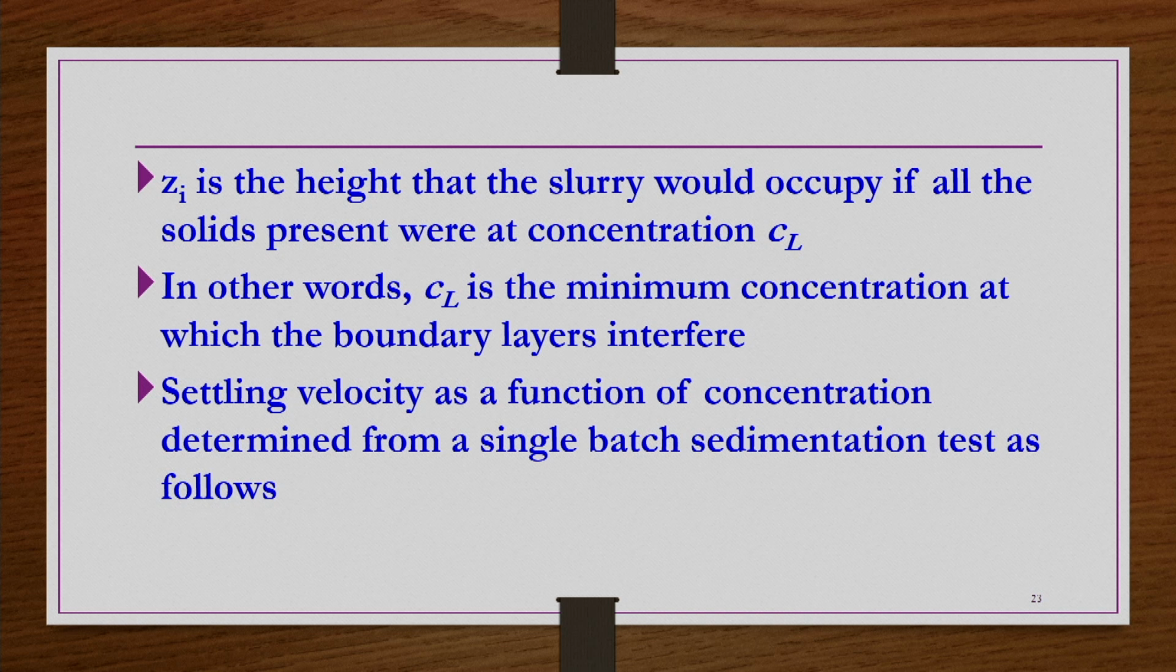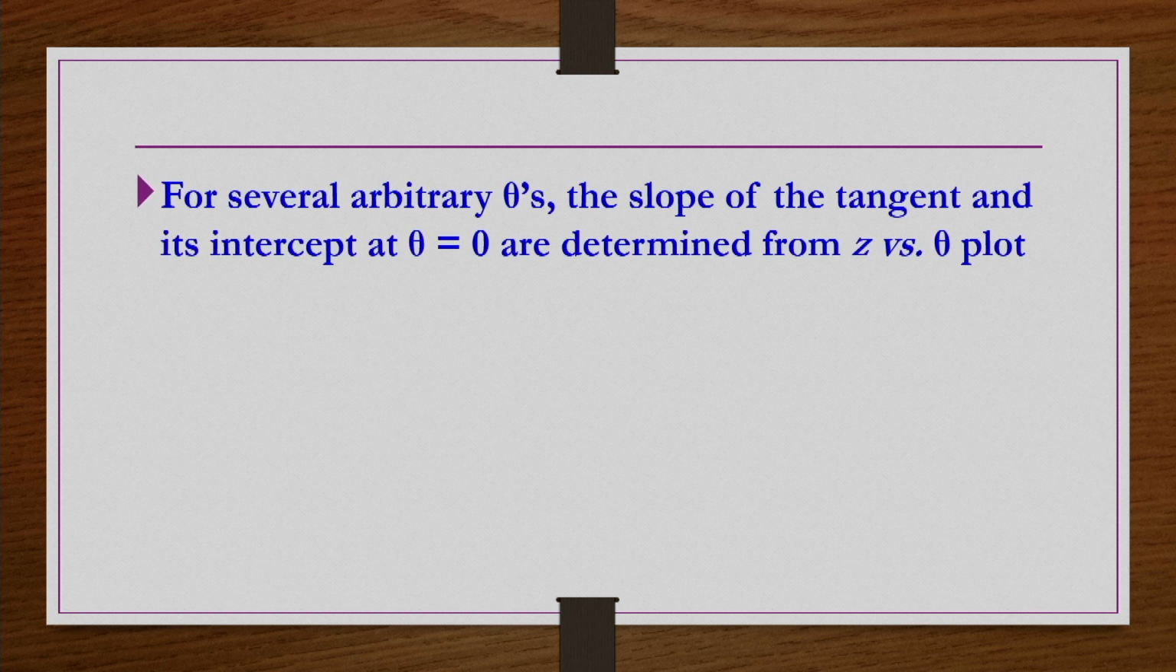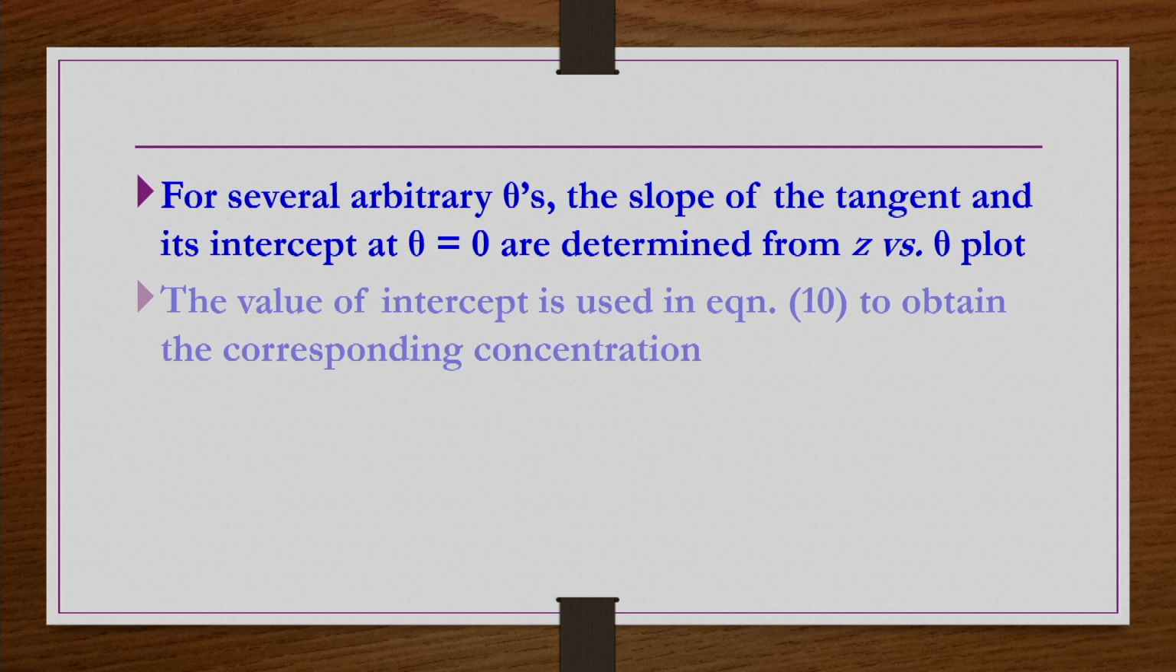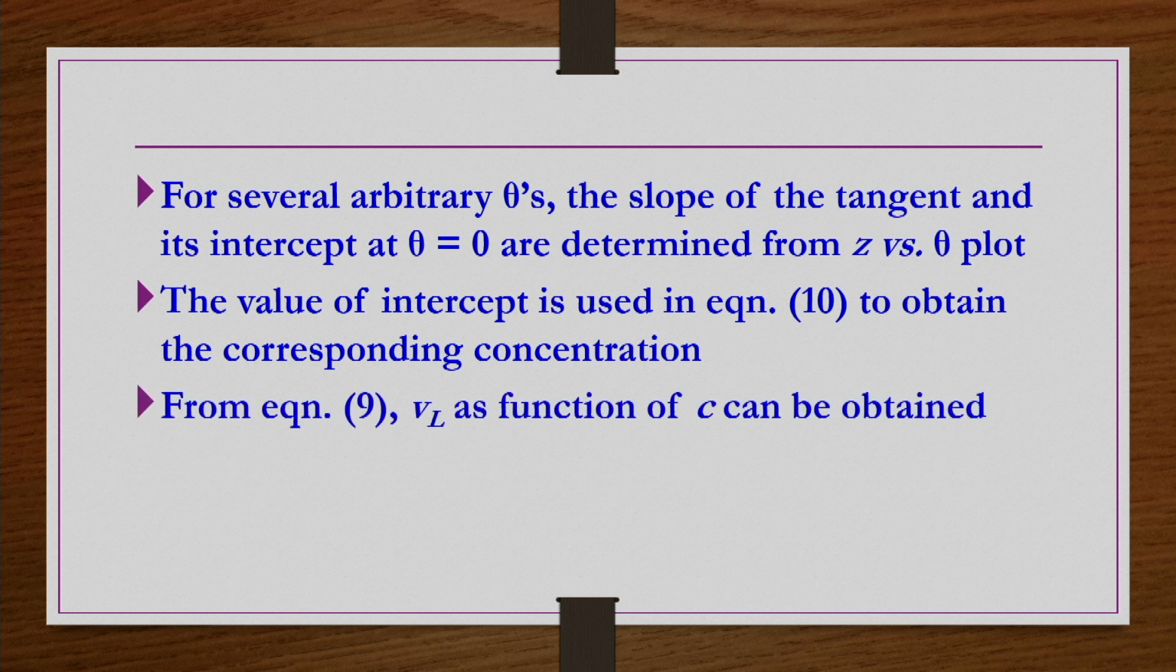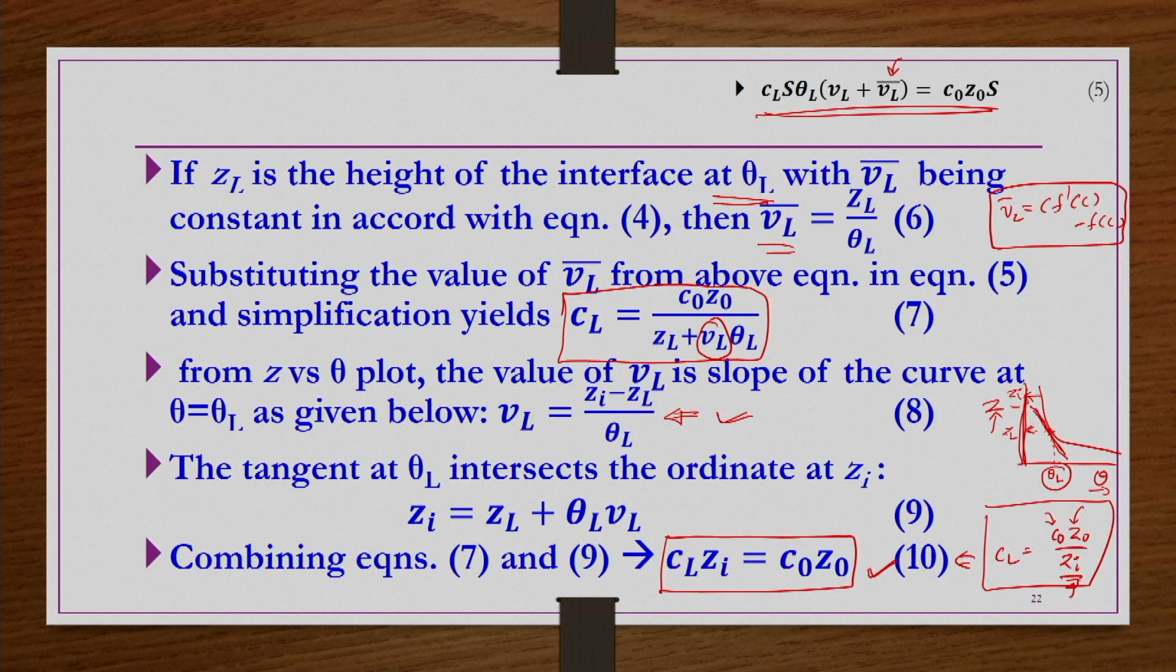Settling velocity as a function of concentration is determined from a single batch sedimentation test as follows. For arbitrary thetas, the slope of the tangent and its intercept at theta equals 0 are determined from the Z versus theta plot. The value of the intercept is used in equation number 10 to obtain the corresponding concentration C L. From equation number 9, V L as a function of C can be obtained. So, equations number 9 and 10, how can we use them here? As mentioned, from the intercept, you can know this C L.